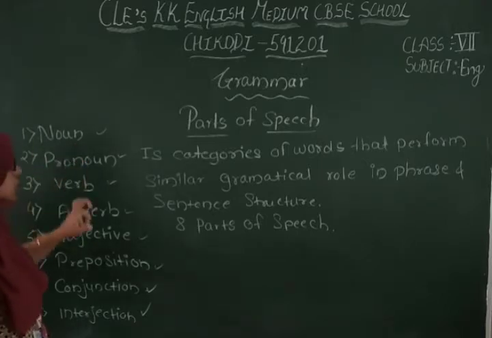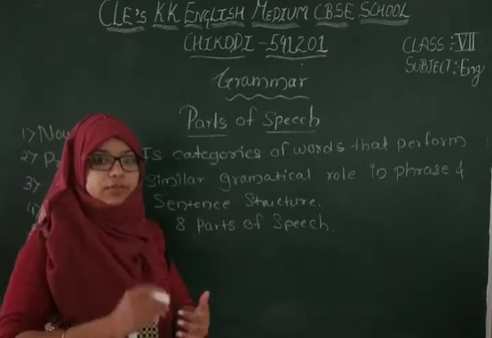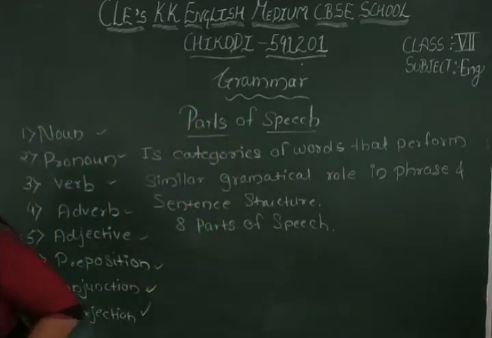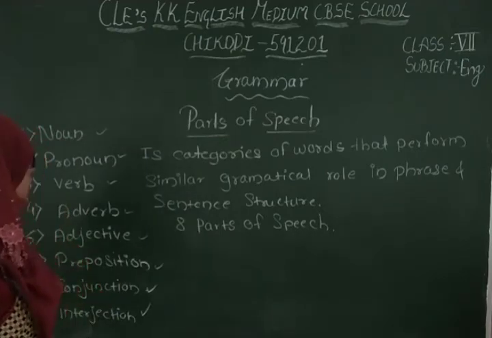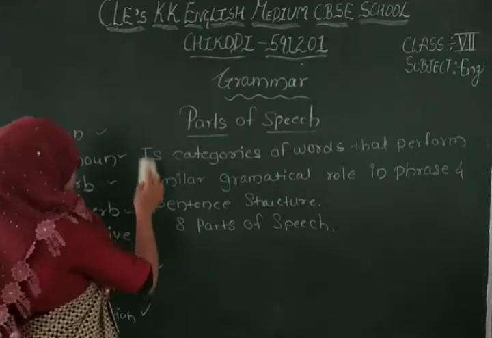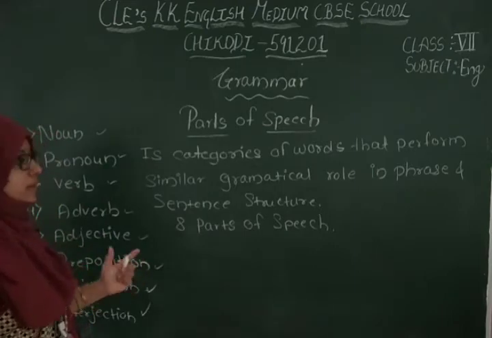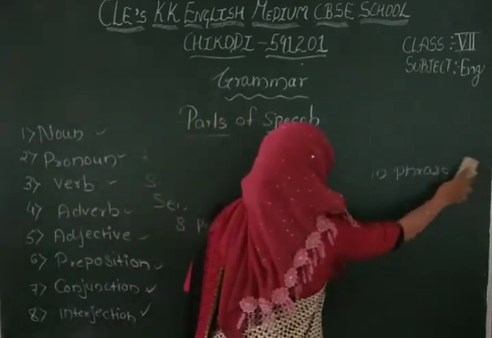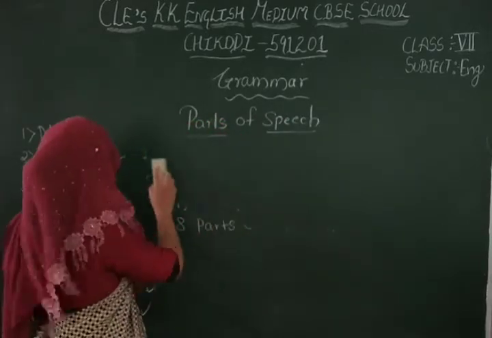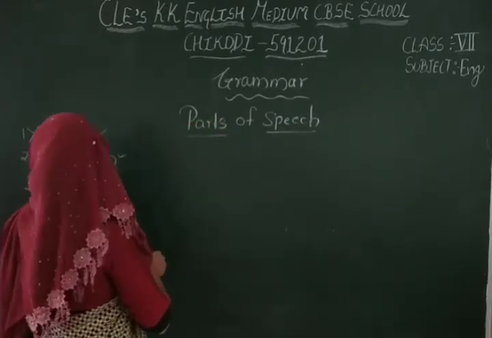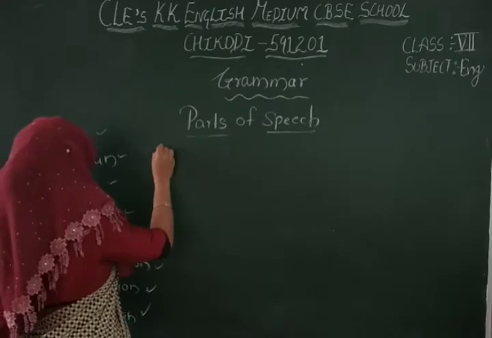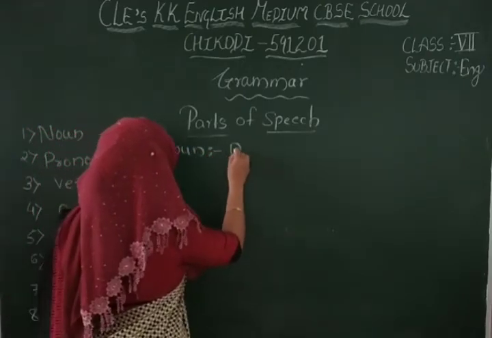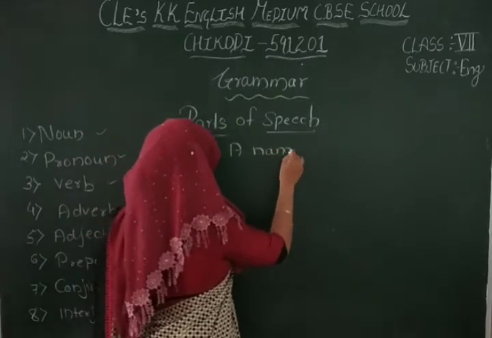So, noun, what is noun? We have to see one by one with example. So, here I will write first noun. You know what is noun? You write down this definition? Yes. First there is noun. Noun means what? Yes, noun. We already learned about this. So, noun. Noun is a name of